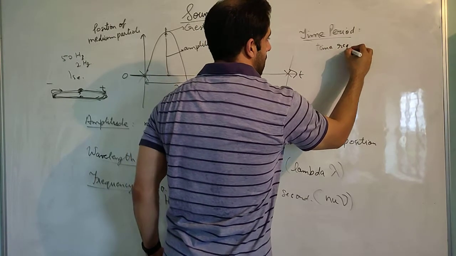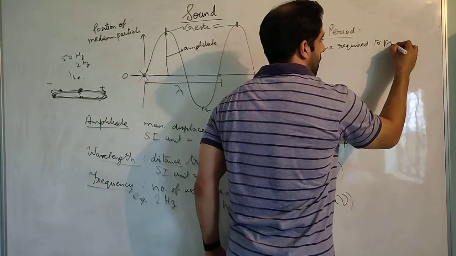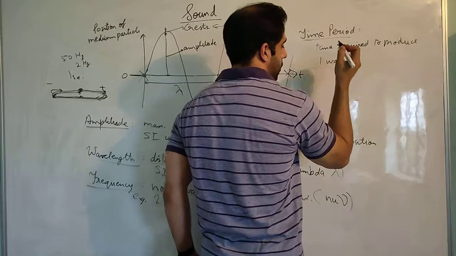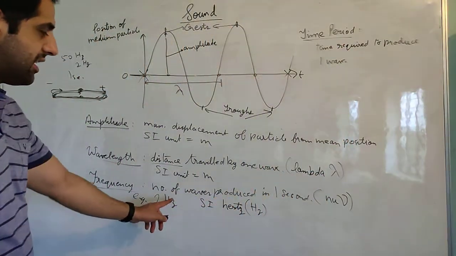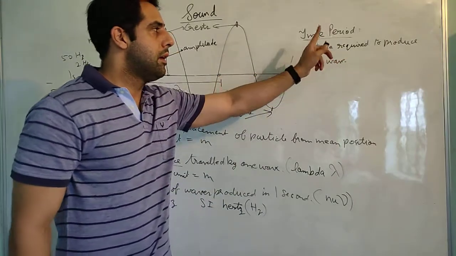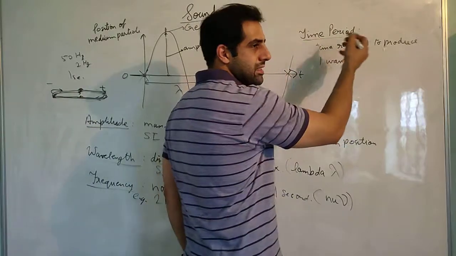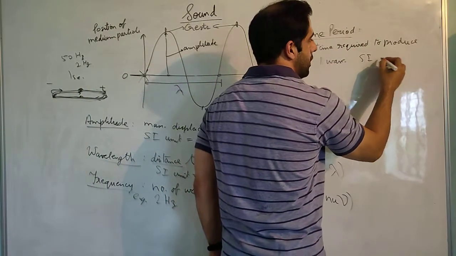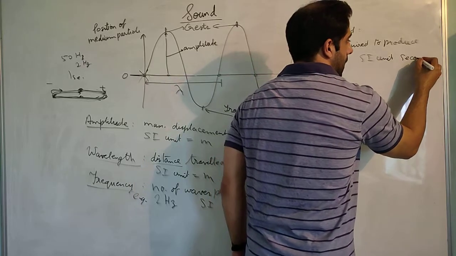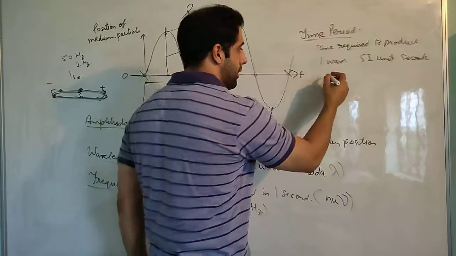The time required to produce one wave. Frequency is the number of waves in 1 second. Time period is the time required to produce one wave. Since this is time, what is the SI unit of time? It is seconds. The SI unit is second, and it is a very important relation.